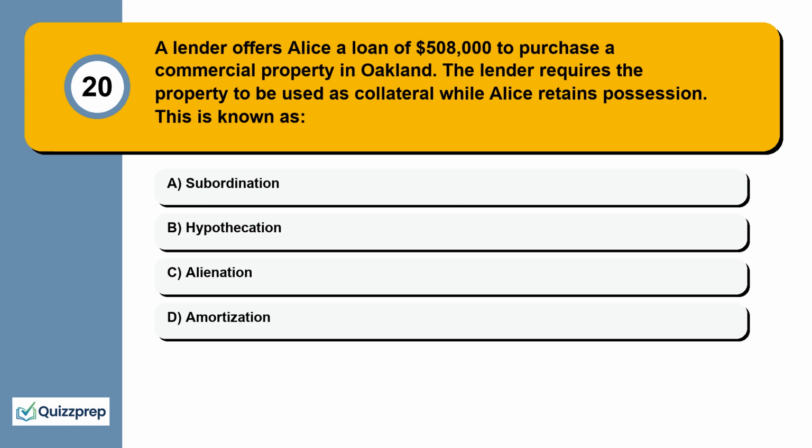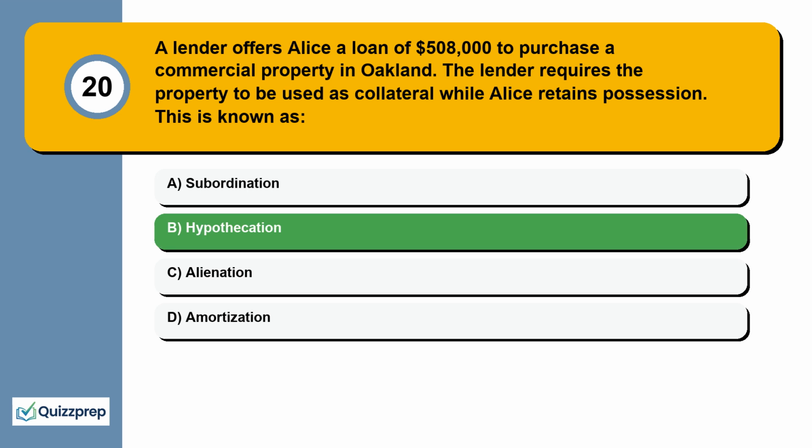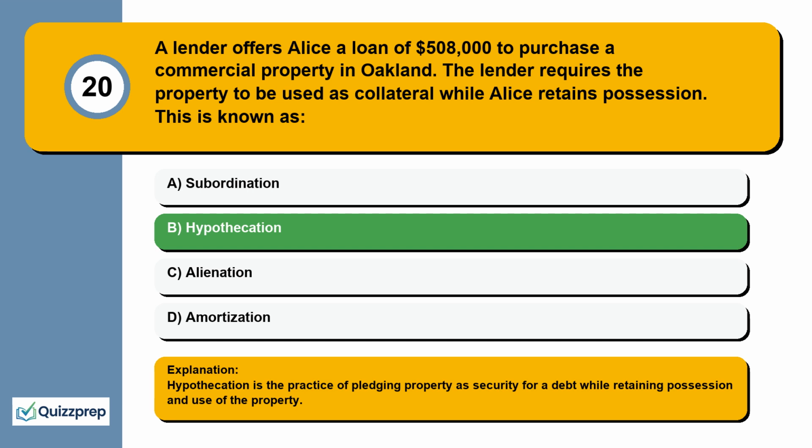Question 20. A lender offers Alice a loan of $508,000 to purchase a commercial property in Oakland. The lender requires the property to be used as collateral while Alice retains possession. This is known as subordination, hypothecation, alienation, amortization. Hypothecation is the practice of pledging property as security for a debt while retaining possession and use of the property.